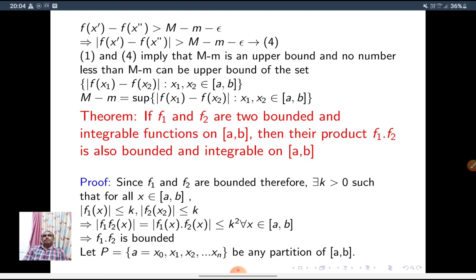Therefore, mod f(x dash) minus f(x double dash) is greater than M minus m minus epsilon. From 1 and 4, M minus m is an upper bound and no number less than M minus m can be an upper bound of the set. So M minus m is the supremum of mod f(x1) minus f(x2) such that x1, x2 belong to AB.